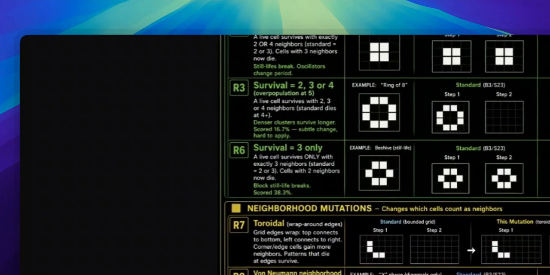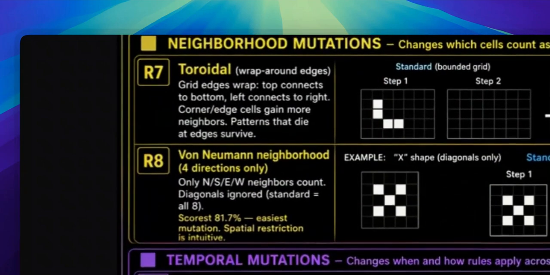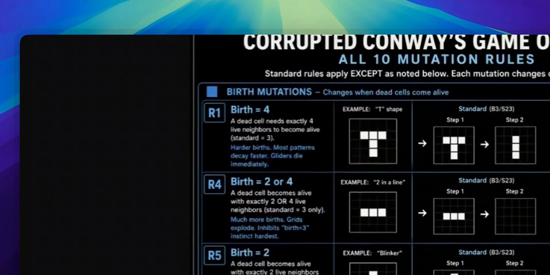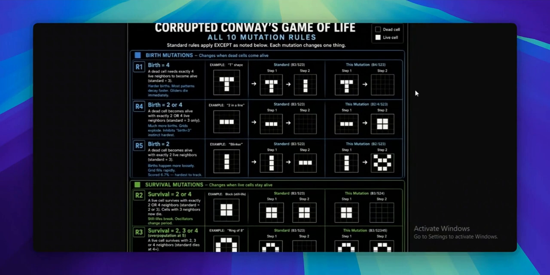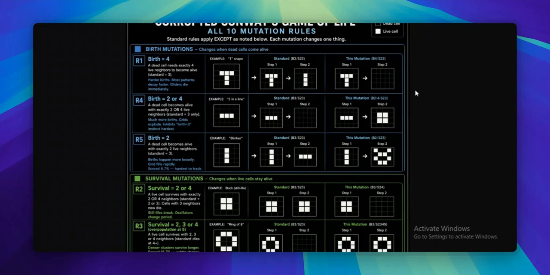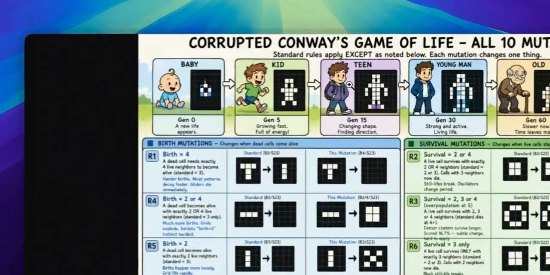Instead of standard play, we introduce 10 specific mutations that alter the fabric of the simulation. We tweak the exact number of neighbors required for birth or survival, instantly shattering memorized patterns and triggering chaotic, explosive growth. We alter the spatial neighborhood, restricting how cells see each other. We even inject temporal mutations, where time freezes, or the rules alternate back and forth on every single step, creating an agonizing working memory load that forces the AI to constantly suppress its training.